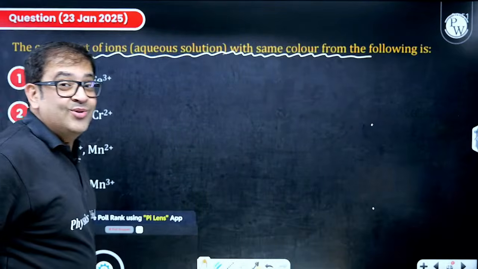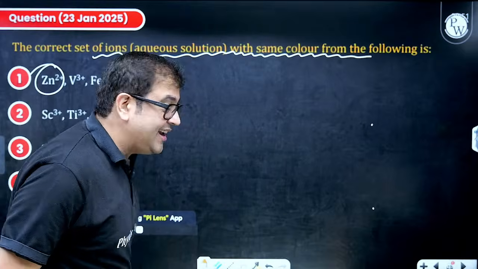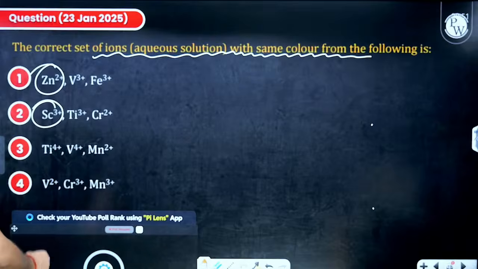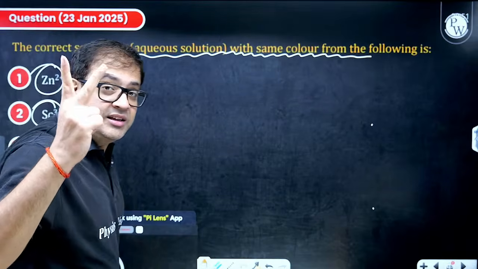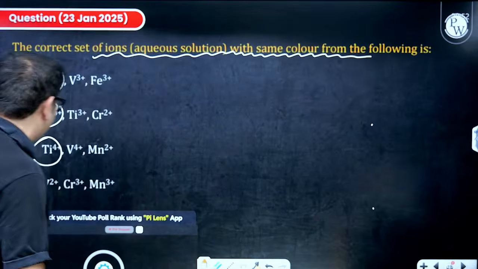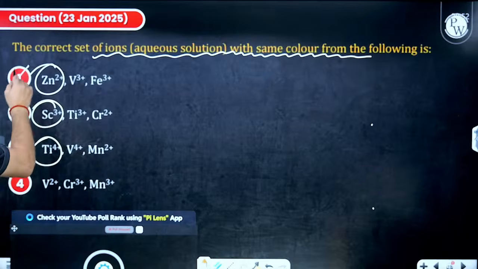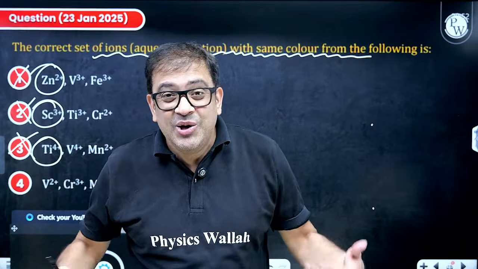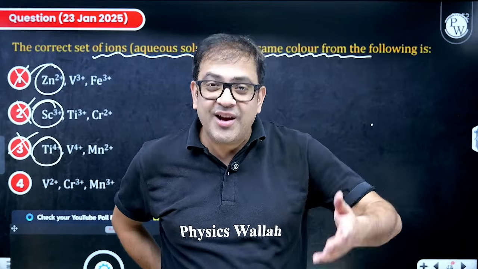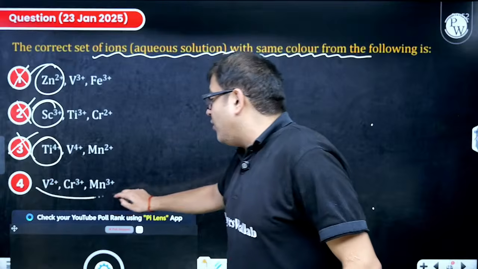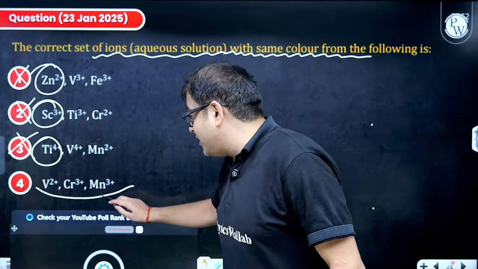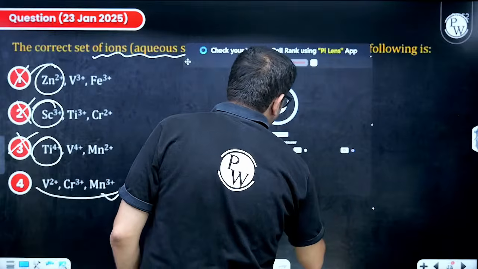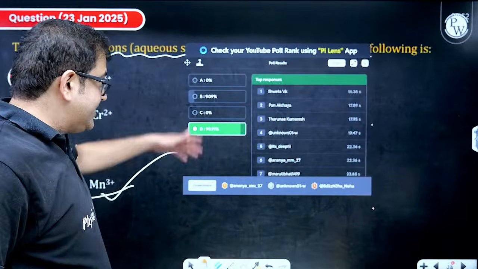Sir, Zn plus 2 has no unpaired electrons. Sir, scandium plus 3 has no unpaired electrons. Sir, titanium plus 4 will have no unpaired electrons. It will be like argon. So if they are having one species which has no unpaired electrons, does it have a possibility to show color? No. So even if you do not know the color, you can give the answer, and let us see how many of them have used common sense.